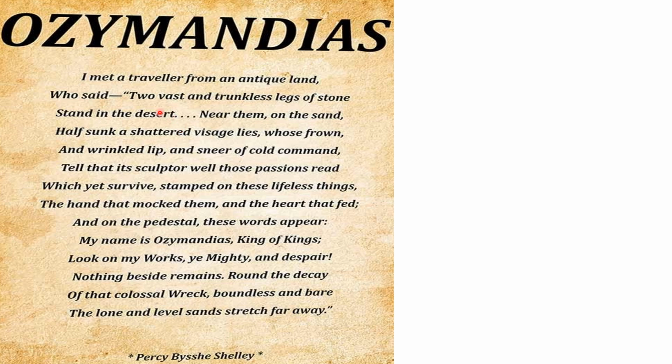So let us discuss the poem Ozymandias. Actually, when Shelley wrote this poem, he had been to Greece and he had seen the statue of a king called Ramses II of Egypt. The other name for that king is Ozymandias. He too was a very powerful king in Egypt. So he writes this poem Ozymandias.